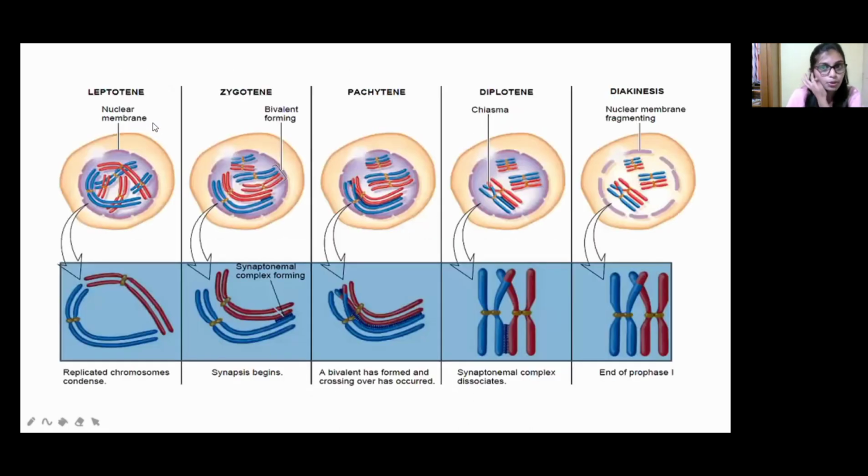What are those? Leptotene, zygotene, pachytene, diplotene, and also diakinesis. Okay, so in the leptotene, what happened? The nuclear membrane will replicate, and the chromosomes will be condensed like this.